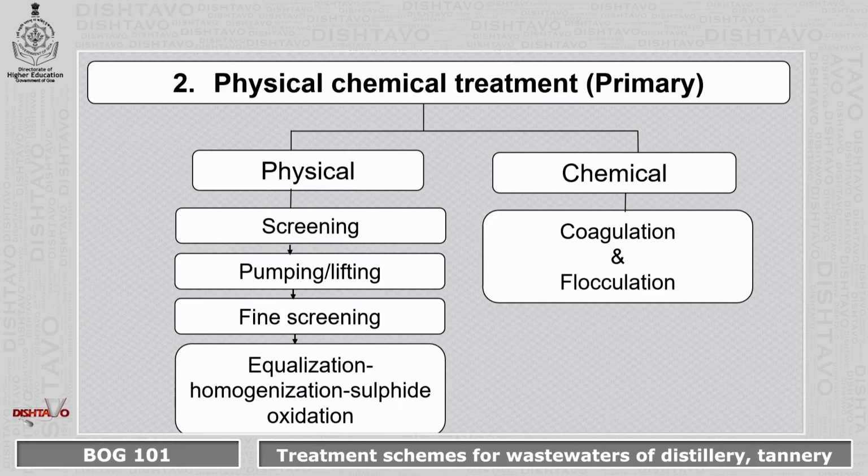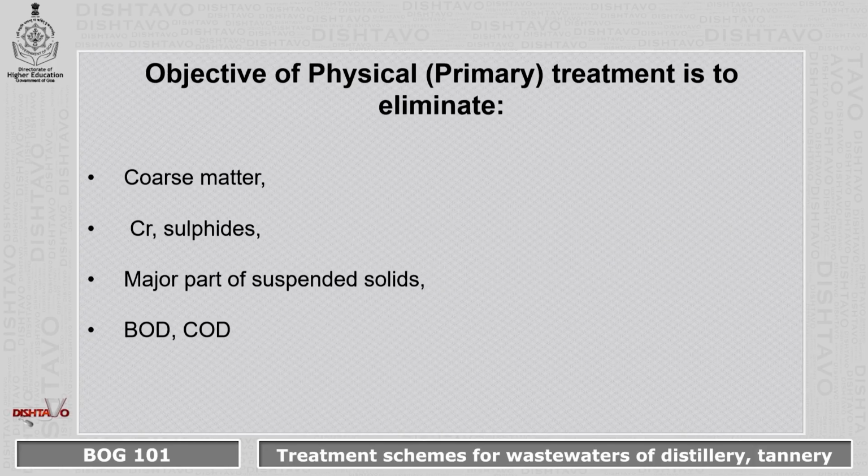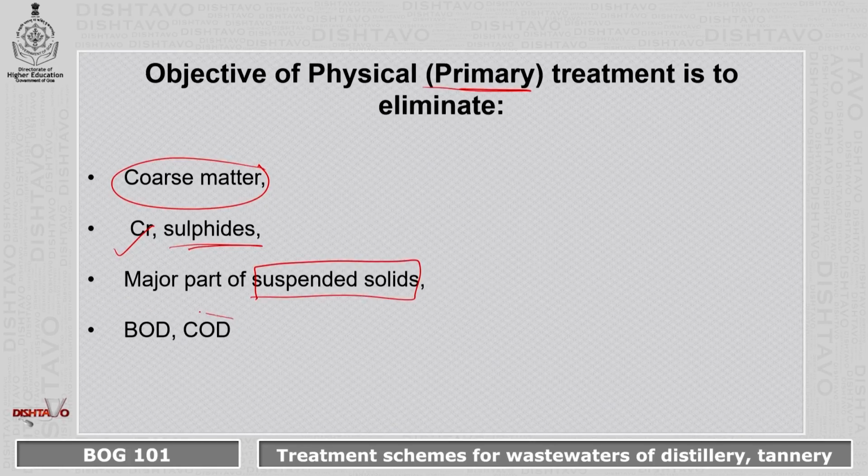Physical-chemical treatments are basically of two types, physical and chemical. Under physical, we make use of screening, pumping and lifting, fine screening, and lastly equalization, homogenization, and sulfide oxidation. Coming to the chemical type of treatment, we have coagulation and flocculation. The objective of the physical, that is primary, treatment is to eliminate the coarse matter, reduce the chromium and sulfides, remove the major part of the suspended solids, and greatly reduce the COD and BOD content.